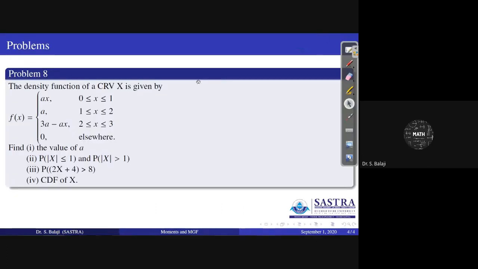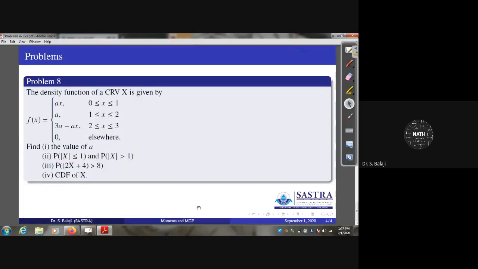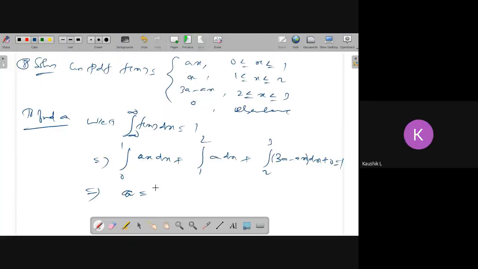Screen visible or not? One by two, sir. 1 by 2, yes, very good. The value of a equal to 1 by 2.